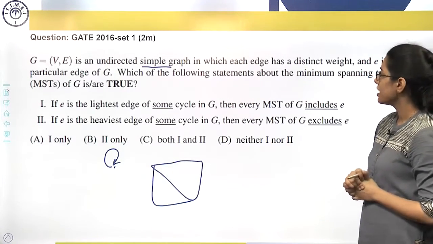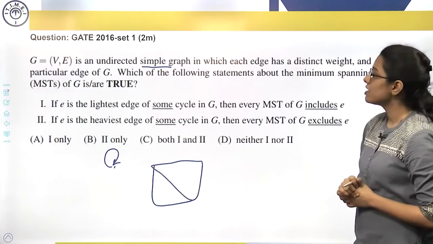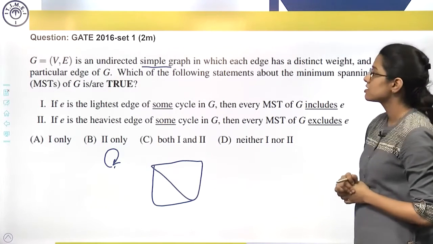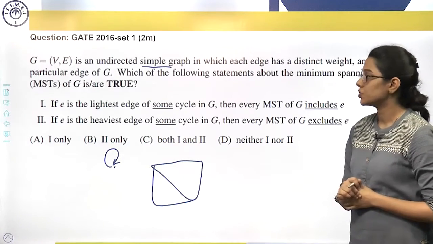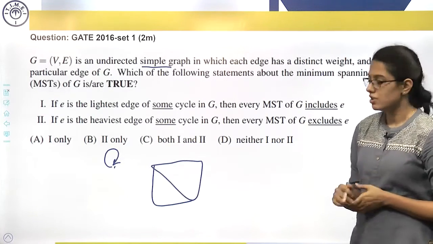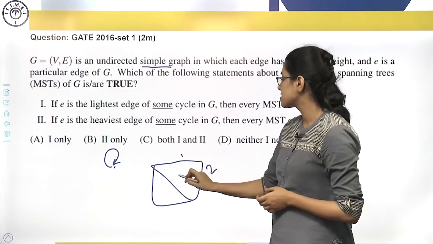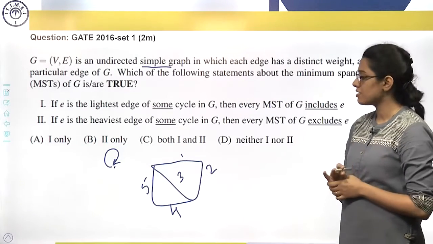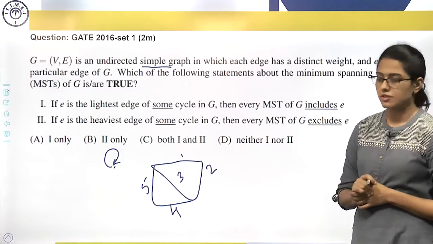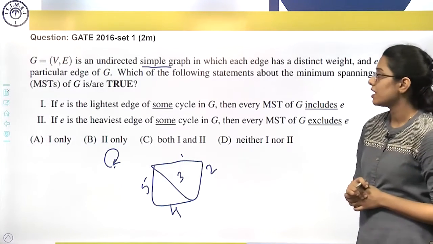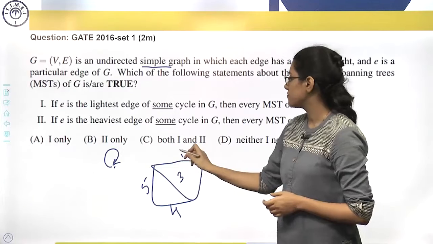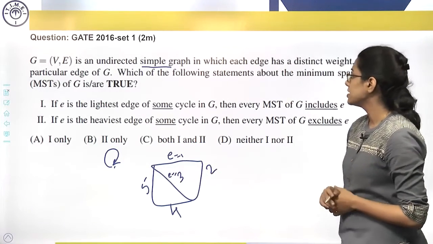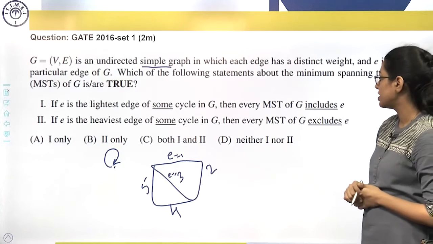In which each edge has a distinct weight and E is a particular edge of G. Which of the following statements about the minimum spanning trees of G is or are true? Two statements are given, and all the edges have distinct edge weight. First statement: if E is the lightest edge of some cycle, then every minimum cost spanning tree of G includes E.